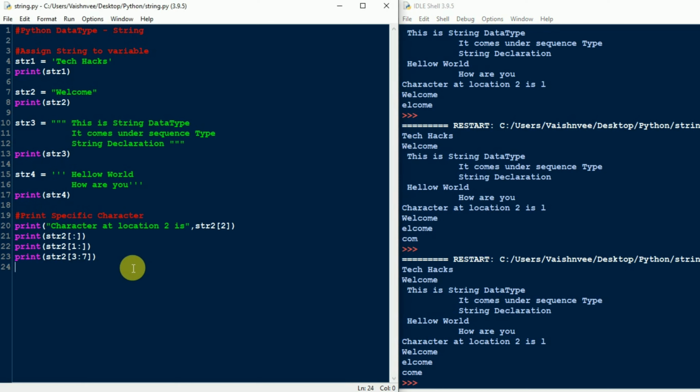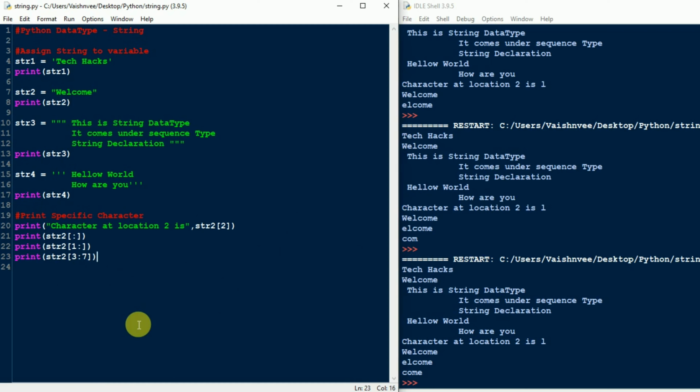So in this way, if you want to print specific characters from the string, you can print them. These are the positive indexes. You can also make use of the negative index. Negative index means we print the string from right to left, whereas so far we have printed the string from left to right. The concept is the same, you just have to mention the negative index here.